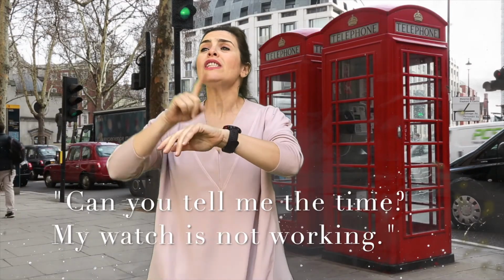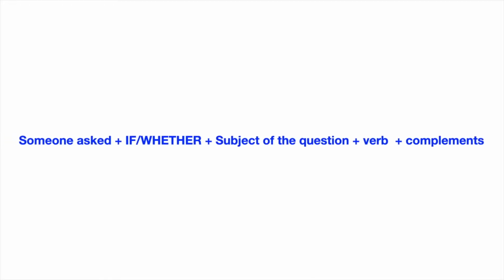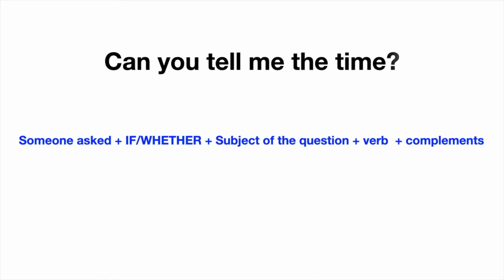Hi, can you tell me the time? My watch is not working. Let's analyze the example. Can you tell me the time? So, as usual, first, the person who asked, in this case, is Maku again. Then the verb. Let's say ask once again, but you can use wanted to know, inquire. In this case, I'm going to choose whether.